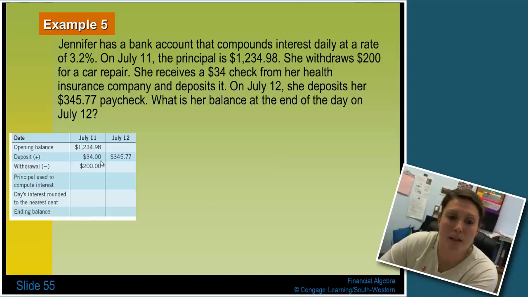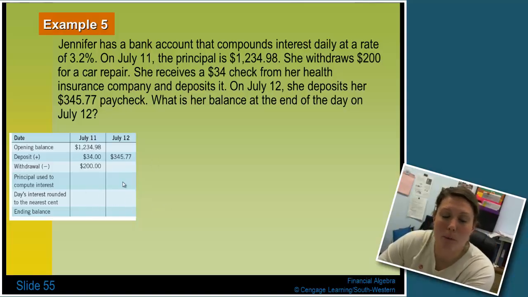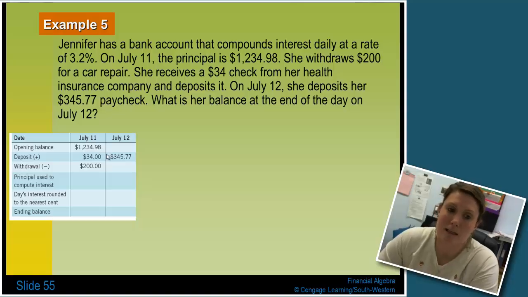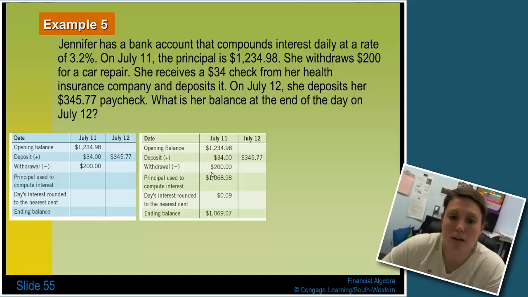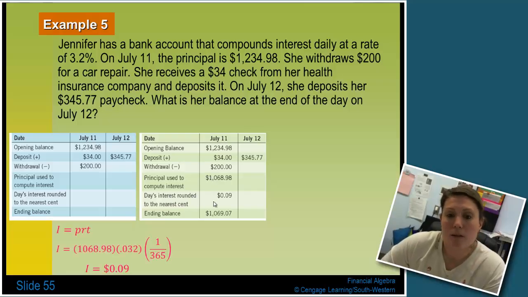Well, to do that, let's set up our chart here. Now you will have this in your notes and it will already be filled out. I'm going to show you how we ended up with these answers. So we take her opening balance on July 11th, which was $1,234.98. She deposited $34 and took out $200. The principal used to compute the interest, which is all of this value here. We add this and then subtract this. So we end up with $1,068.98.